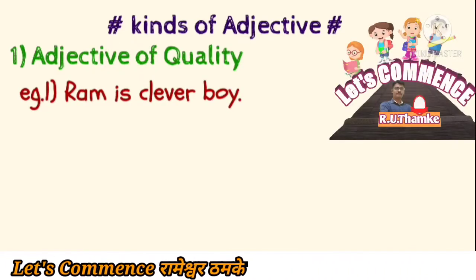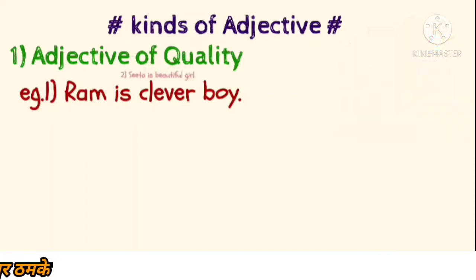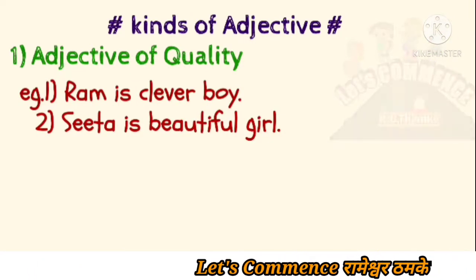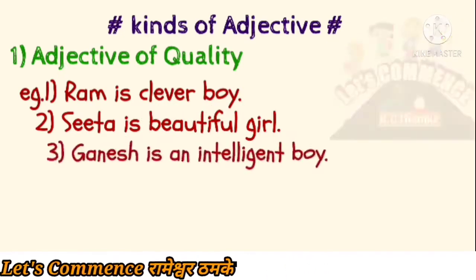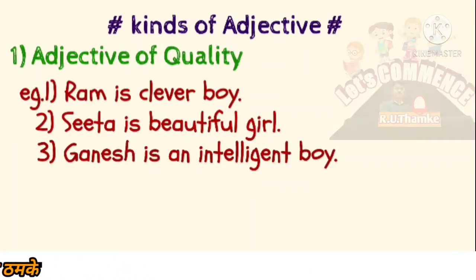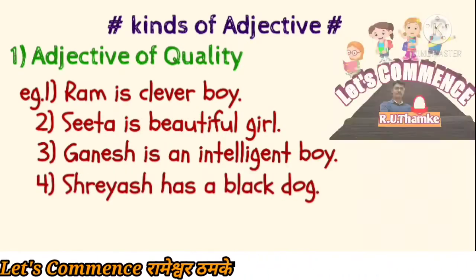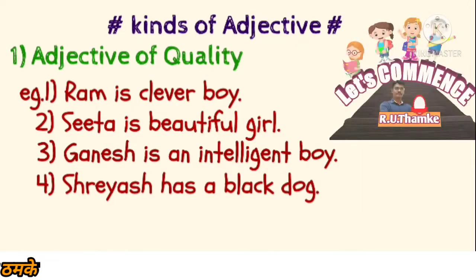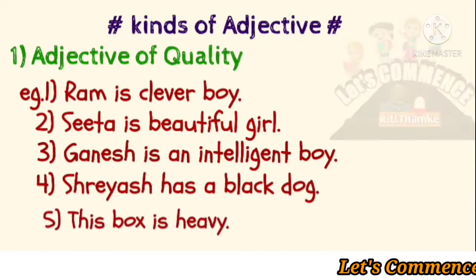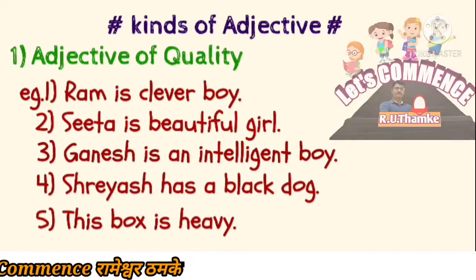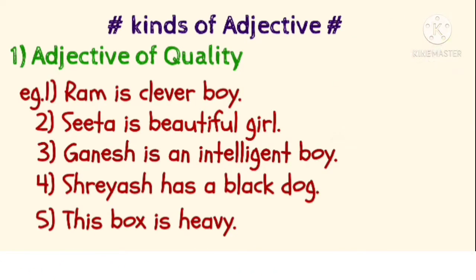Ram is a clever boy. Sita is a beautiful girl. Ganesh is an intelligent boy. Next example: Shreyas has a black dog. This box is heavy. It means clever, beautiful, intelligent, black and heavy.